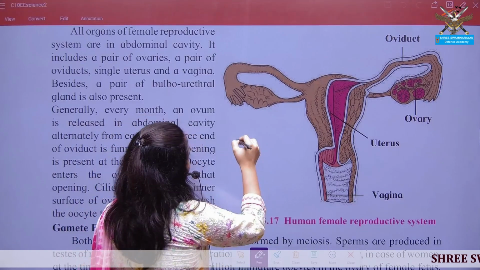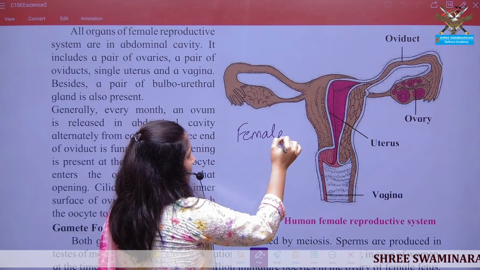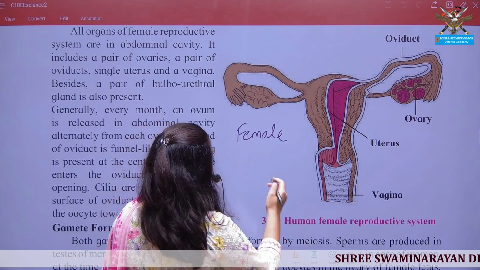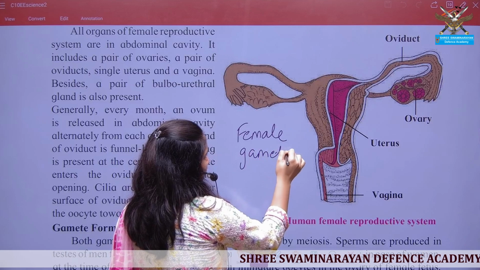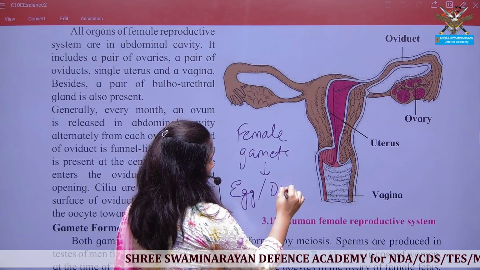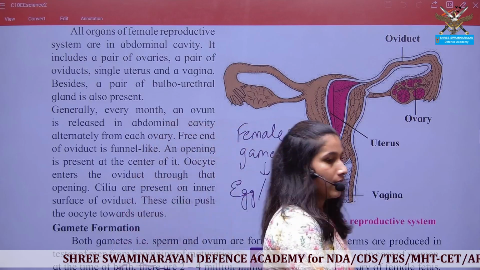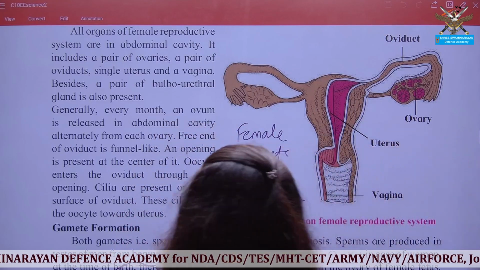What is the name of the female gamete here? In humans, what will you call the female gamete? It is known as egg cell or ova. Okay, egg cell or ova. The female gamete in humans is known as ova.